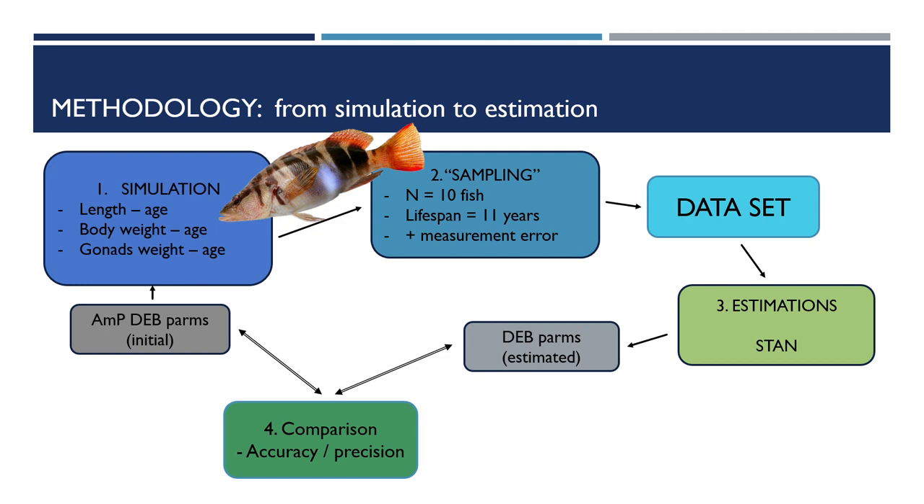Then we took this emulated realistic dataset, in which we proceeded to perform a longitudinal sampling, creating a dataset with 10 simulated fishes, measured annually through an 11 years lifespan. In order to make our simulated data more realistic, we introduced a variability source to emulate the measurement error. Afterwards, we performed the parameter estimation with STAN and compared them with the true parameter values in order to obtain the accuracy and precision of our estimates.